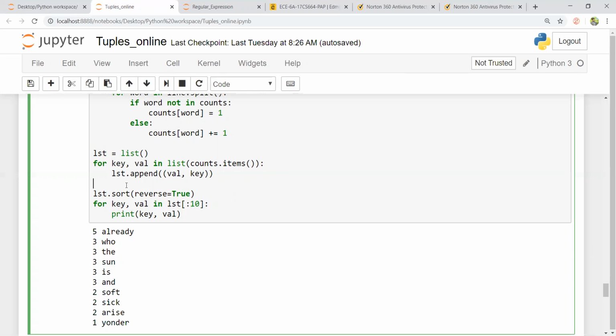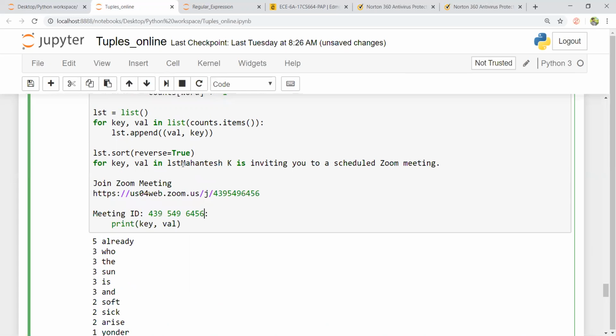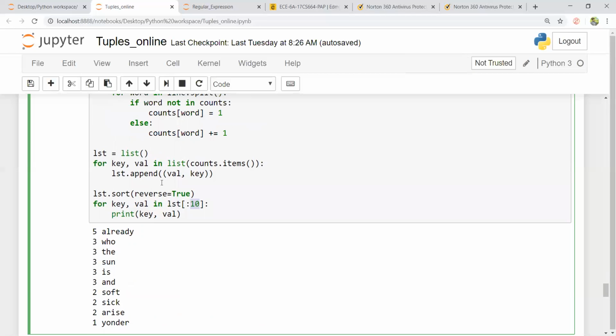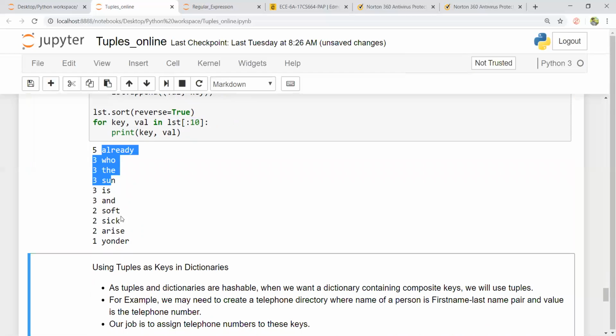Remember, it may be a list of 15 to 20, but here I have restricted it to 10 elements inside the list. Otherwise, it would be simply a list, just like this. Now I have restricted my list of elements to be printed. Only the first 10 elements need to be printed inside the list. Why? Because if I run this program, I can get only 10 elements inside the list.